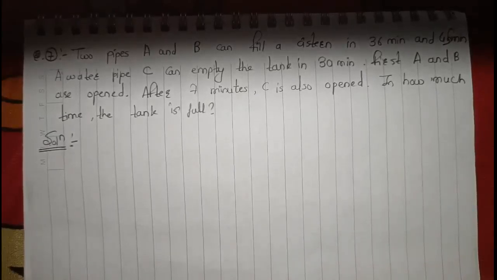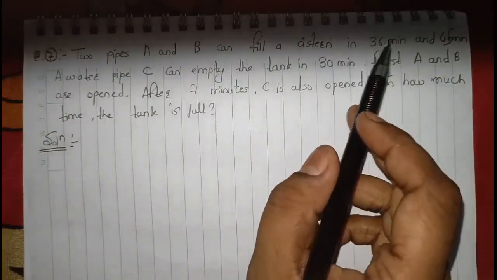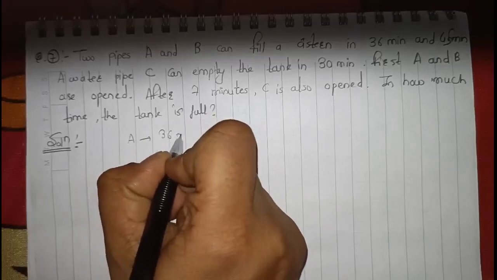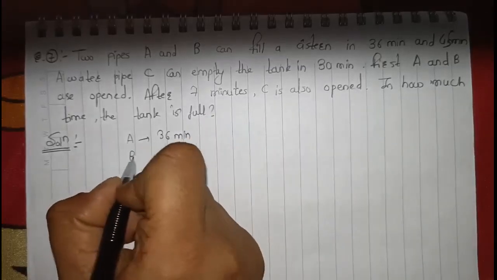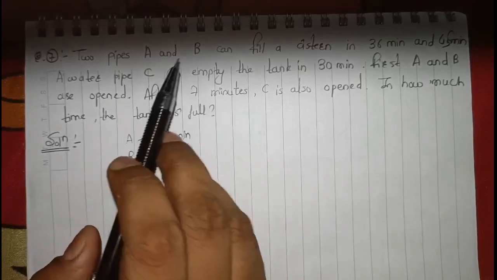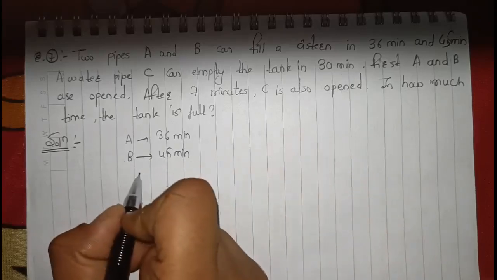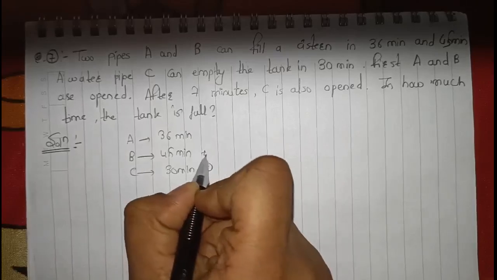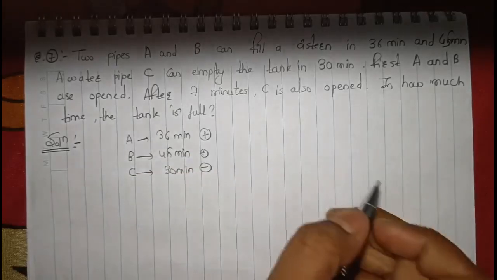Here pipes A and B can fill a cistern in 36 and 45 minutes, which means A in 36 minutes, B in 45 minutes. Then our water pipe C can empty the tank in 30 minutes. So this is plus, this is plus, this is minus.